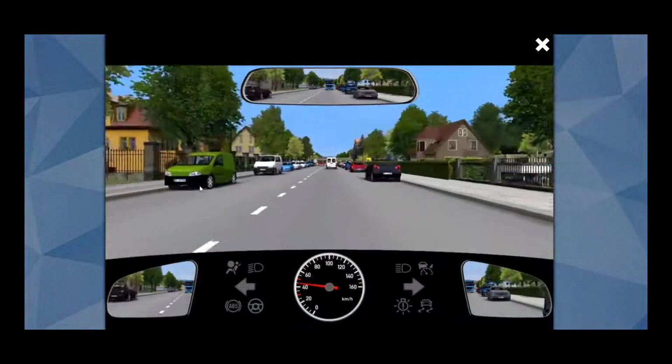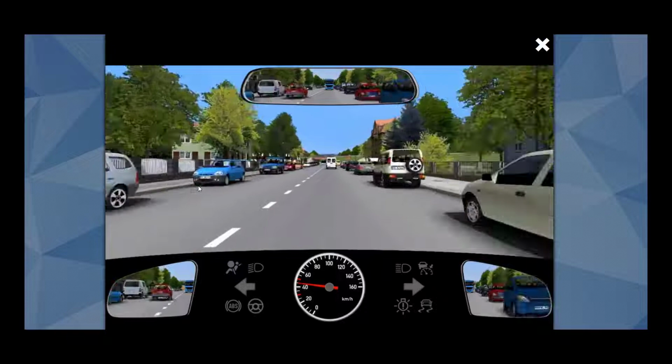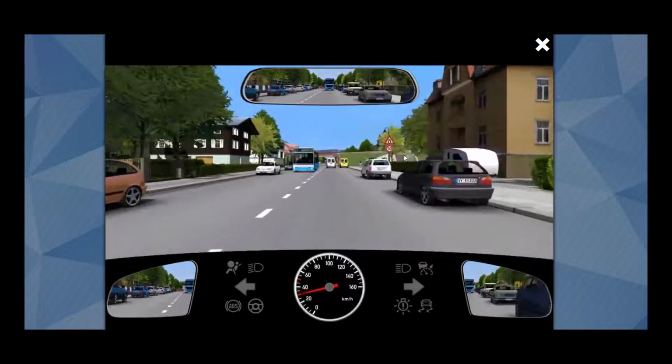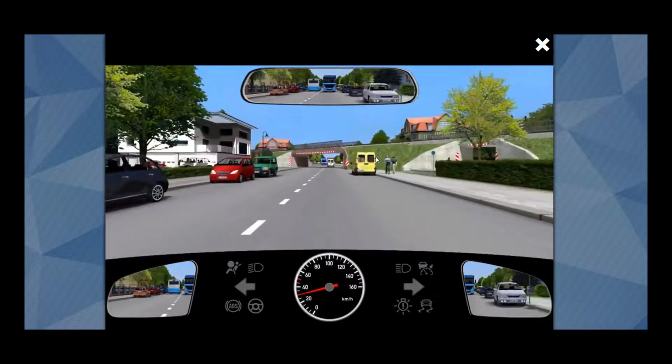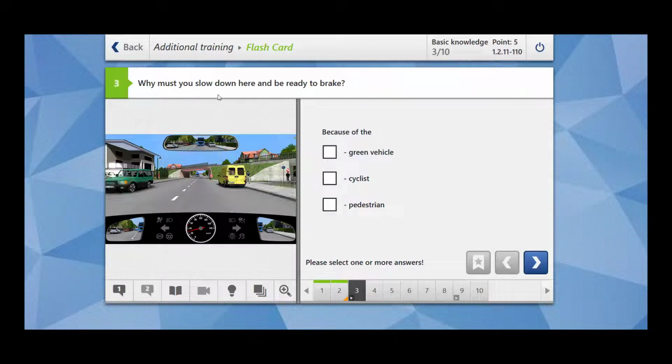Let's watch it once again. We are inside the city. There is a marking for road narrowing and the 30 zone. And on the side, you can see a cyclist who is now being covered by this yellow vehicle. How do you have to act? Why must you slow down here and be ready to brake?